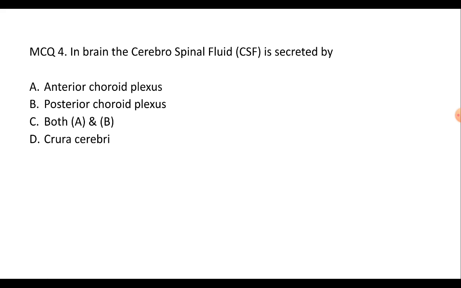In brain, the cerebrospinal fluid is secreted by anterior choroid plexus, posterior choroid plexus, both anterior and posterior choroid plexus, or the crura cerebri? The answer is C. In brain, the cerebrospinal fluid is secreted by both the anterior choroid plexus as well as the posterior choroid plexus.